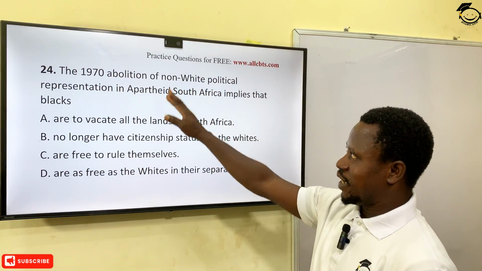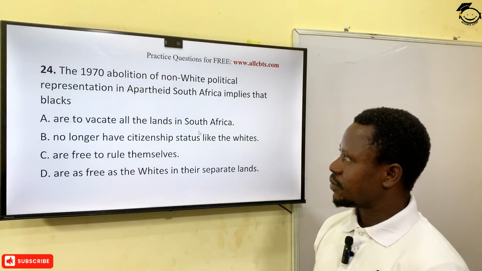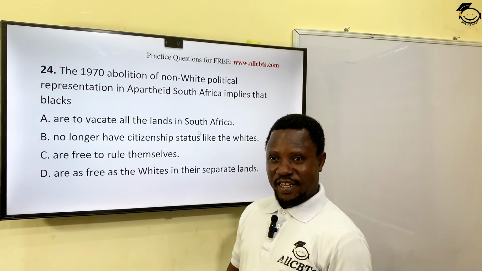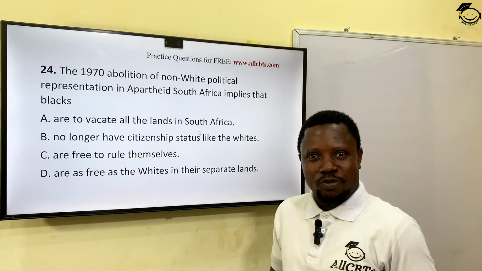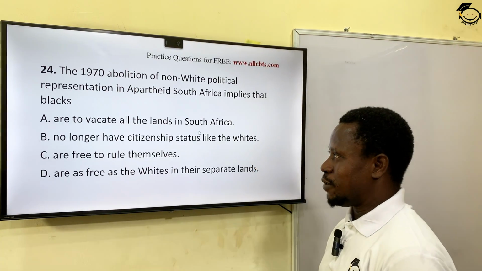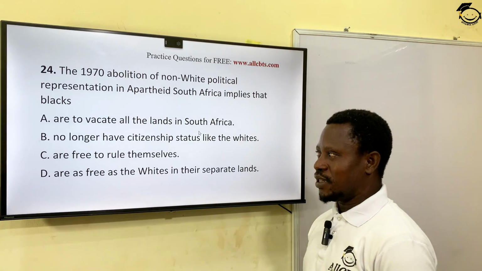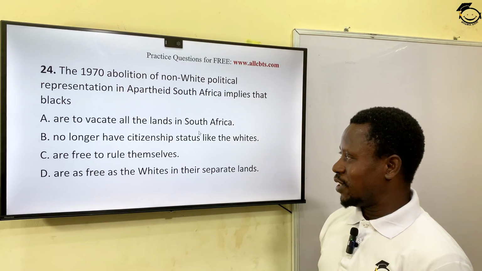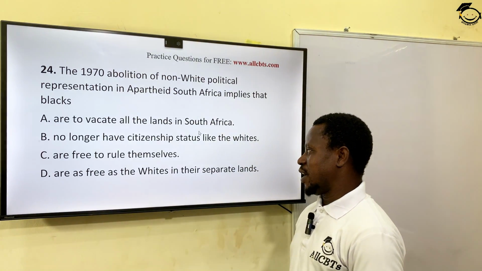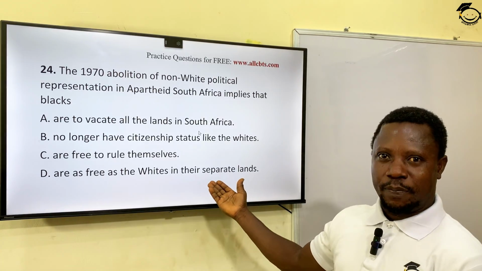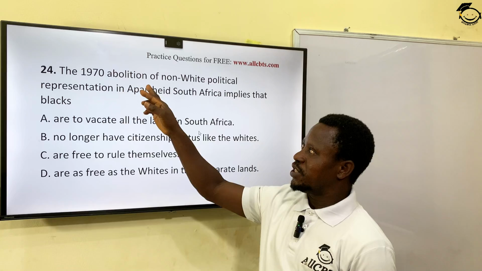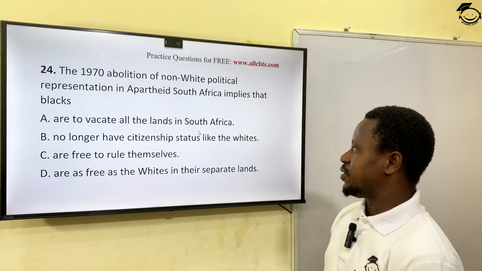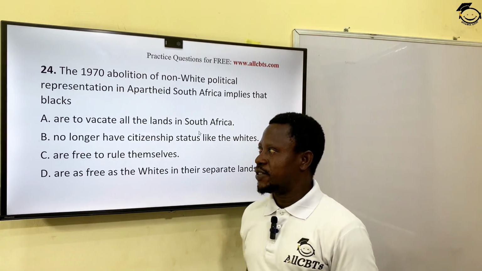So what does this imply? That abolition of 1970, what does it imply? A, that the blacks are to vacate all the lands in South Africa? No, really. They were still there, but they were not recognized. They were not given entitlement or rights like the whites. B, that the blacks no longer have citizenship status like the whites, of course. C, that blacks are free to rule themselves, not really sending them away. D, that blacks are as free as the whites in their separate land. This was after the apartheid. All right? So the correct answer to this abolition of 1970 was B, that the blacks no longer have citizenship status like the whites. Let's see the next question.